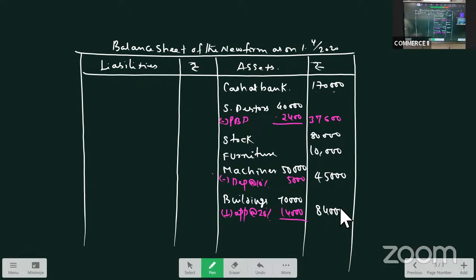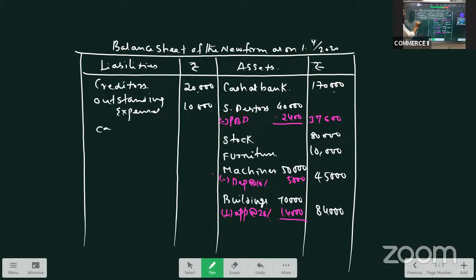Next we have P&L debit balance. But the P&L debit balance we already have distributed to all partners, right? So it will not appear in the balance sheet. Now let us see the liability side. Creditors, no change, 20,000 as it is. Outstanding expenses, no change, 10,000 as it is. General reserve, we won't write general reserve because we already have distributed it. So now come to the capitals.